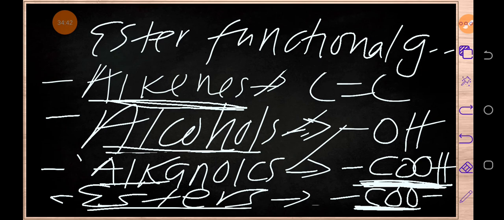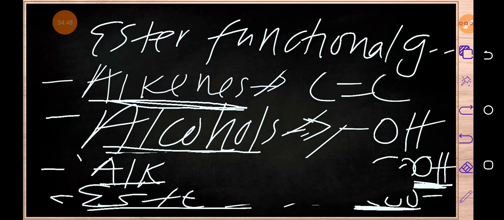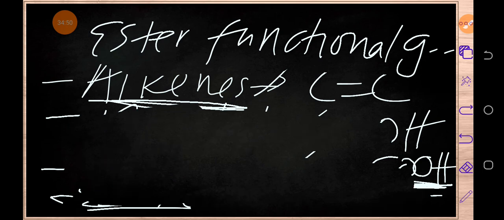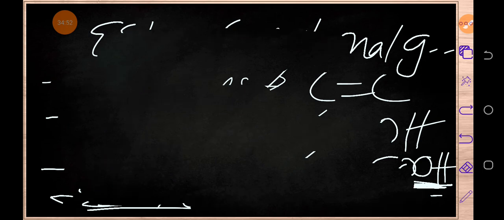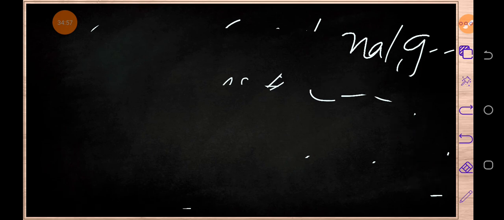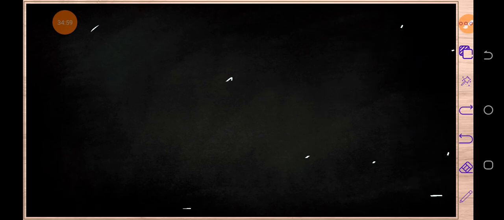So now, remember, I've said that we are going to talk about 3 families of these same organic compounds. We are going to talk about alkanes, also alkenes and alcohols. So what you need to understand and know is that the members of each group have got different what?